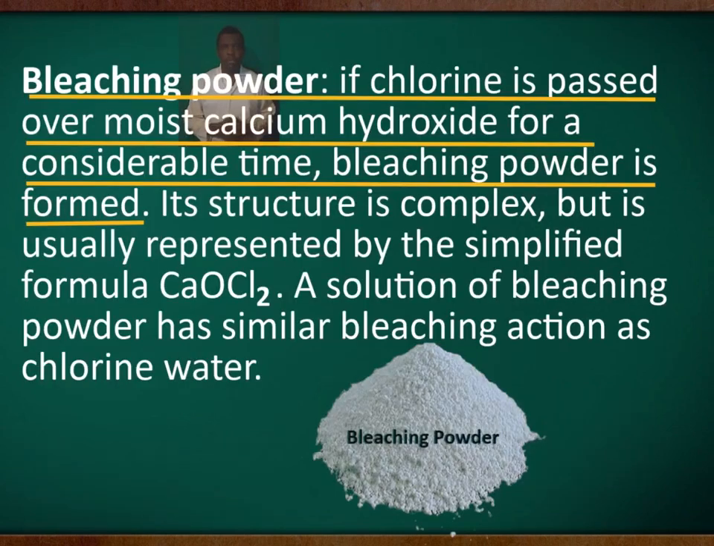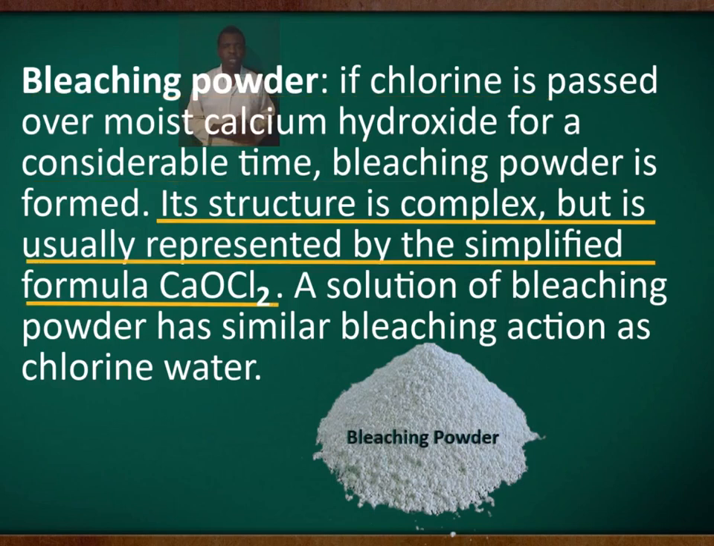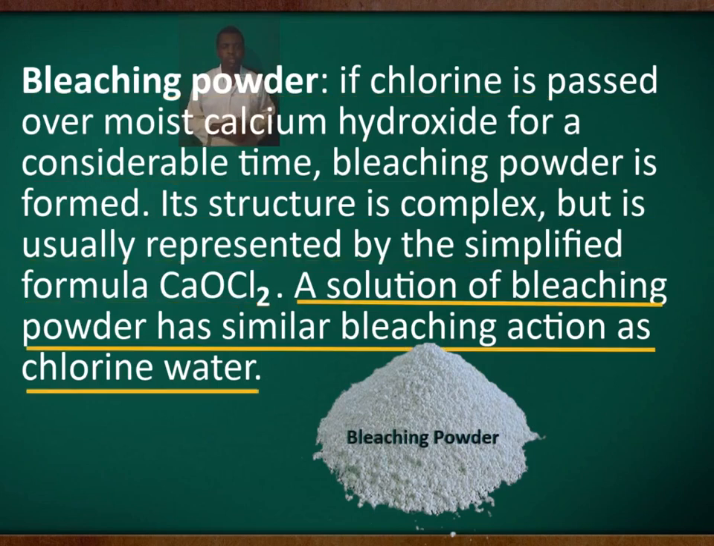5. Bleaching powder. If chlorine is passed over moist calcium hydroxide for a considerable time, bleaching powder is formed, but is usually represented by the simplified formula. A solution of bleaching powder has similar bleaching action as chlorine water.